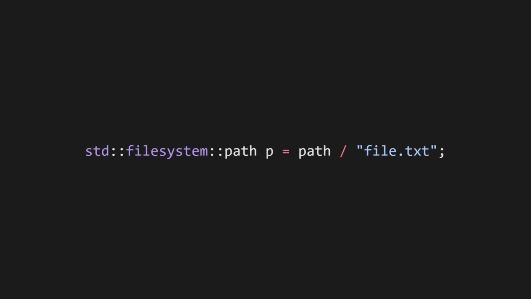Standard file system path from the standard library overloads the / to represent the path separator. A lot of developers find this very jarring, because the / is typically thought of as being used for division. But in this case, it's being used for concatenation, which is an operation that is more conventionally associated with the addition symbol. In other words, it's using the division symbol to add things together.